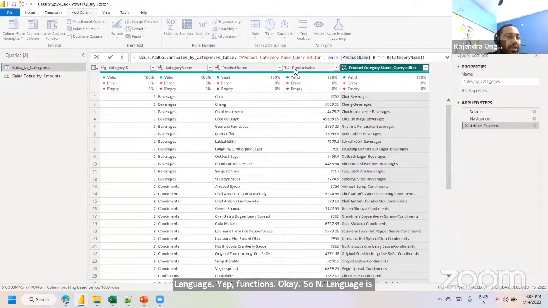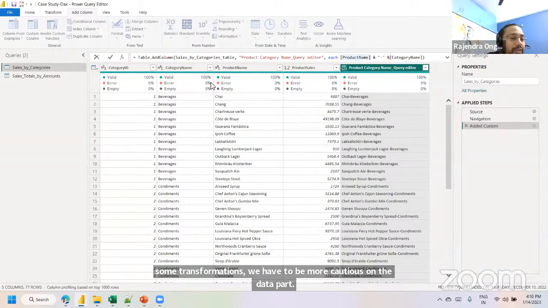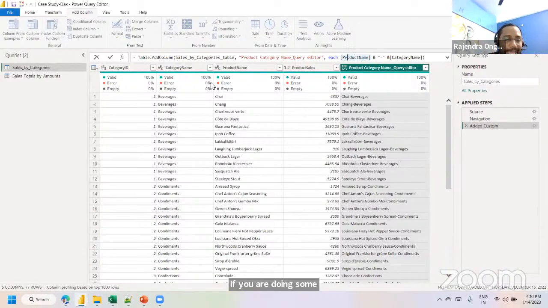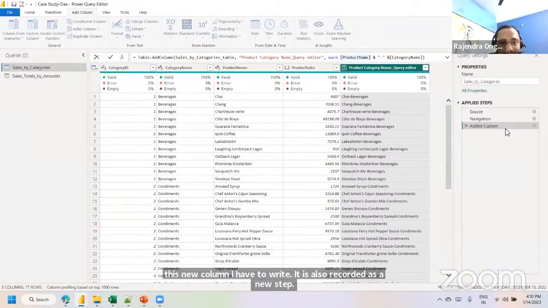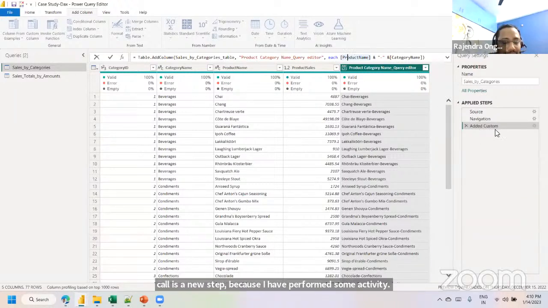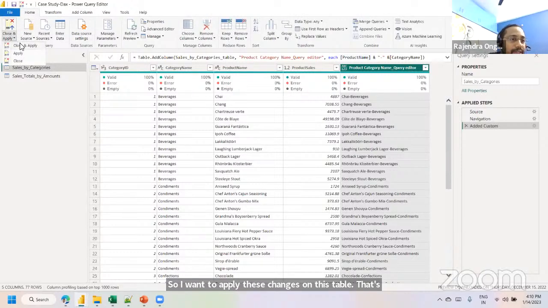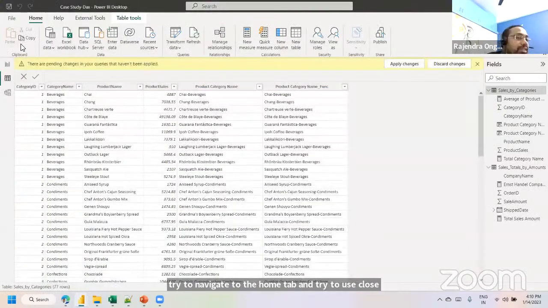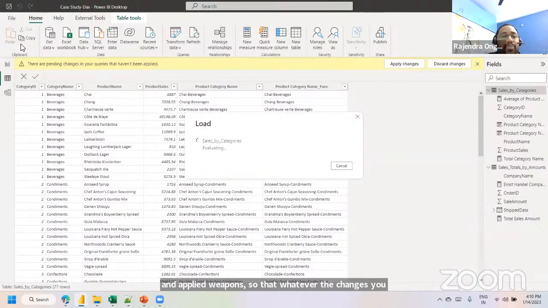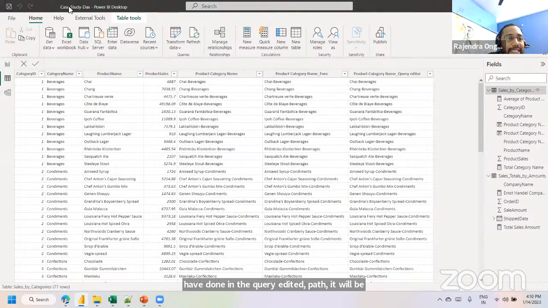If you're writing or doing some transformations, we have to be more cautious on the data part. If you make some changes, we have to do them accordingly. This new column I have derived is also recorded as a new step. Add column is the new step because I have performed some activity. The new column has been added here. I want to apply these changes on this table. Let's navigate to the Home tab and use the Close and Apply button so that whatever changes you have done in the query editor get reflected on your Power BI Desktop window.